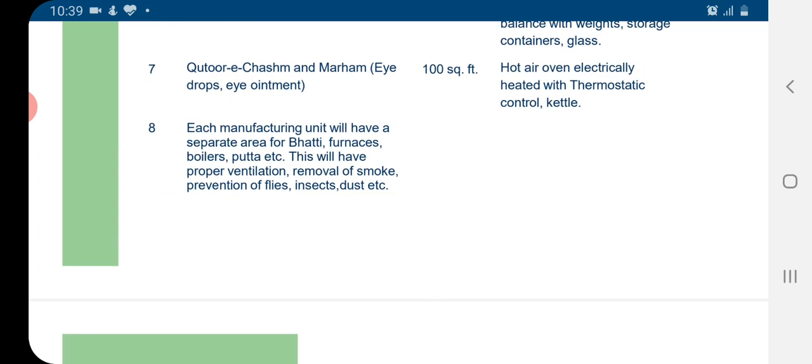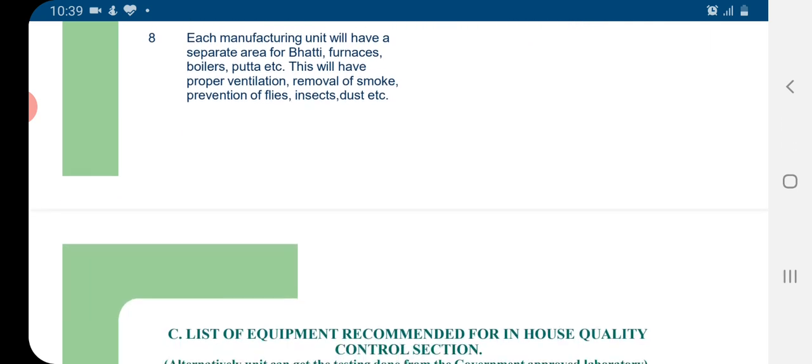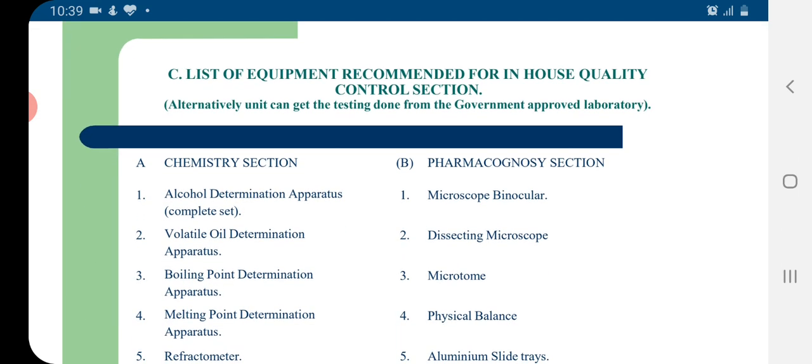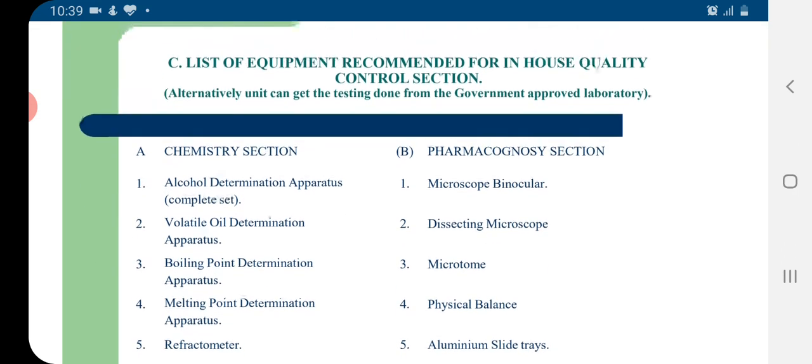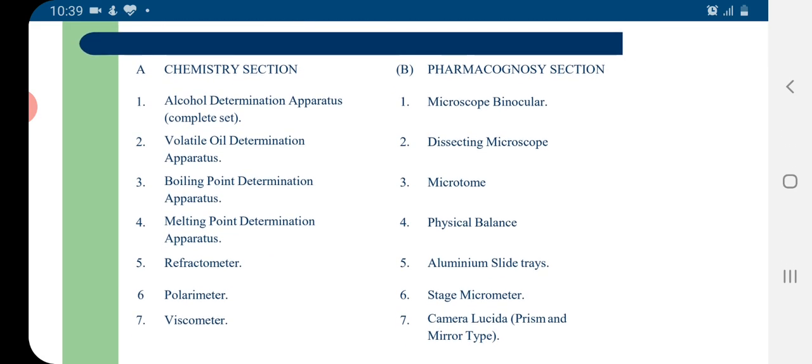Each manufacturing unit will have a separate area for bhatti, furnace, boiler, putai, etc. This will have proper ventilation, removal of smoke, prevention of flies, insects, dust, etc. There is a list of equipment recommended for in-house quality control section. Alternatively, unit can get the testing done from the government approved laboratories outside the manufacturing unit.